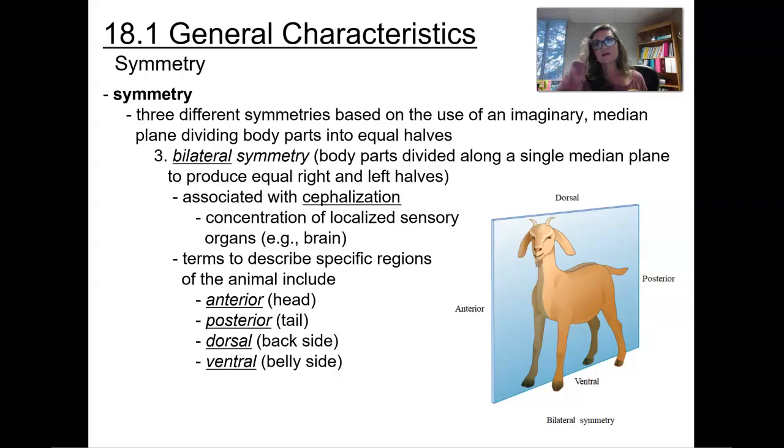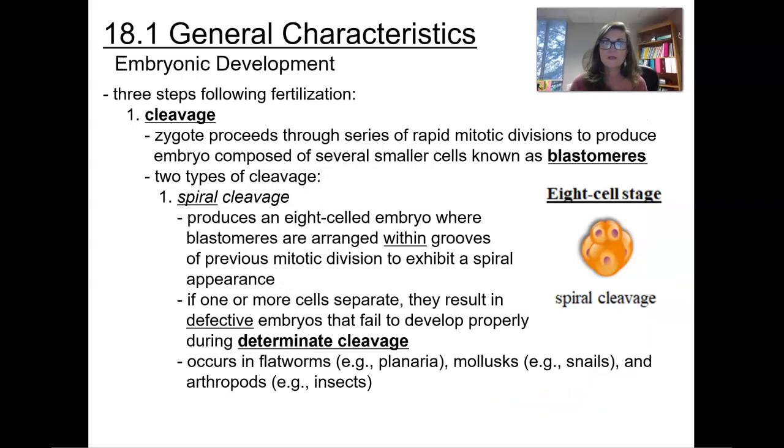Now, if you're looking at this animal here that stands on all fours, it's going to be different. So anterior is towards the head, posterior is towards the back, dorsal is its back, ventral is its belly. So it would be different for one that stands on 4 legs versus 2.